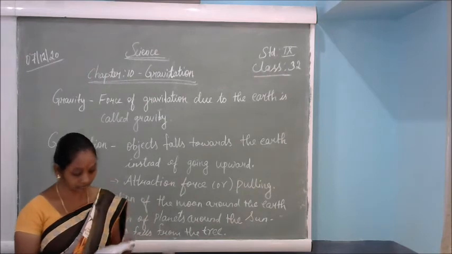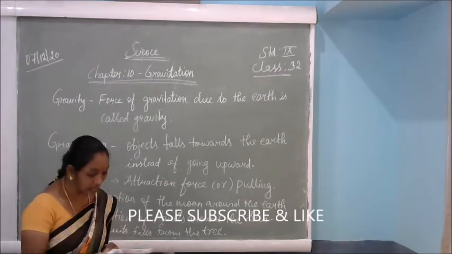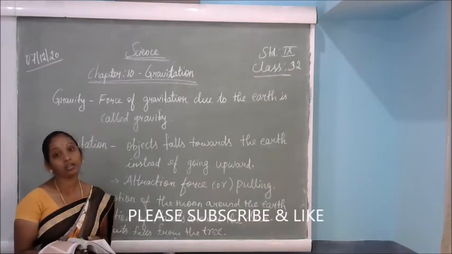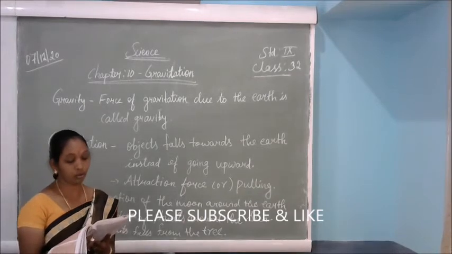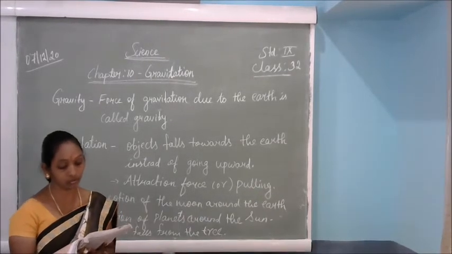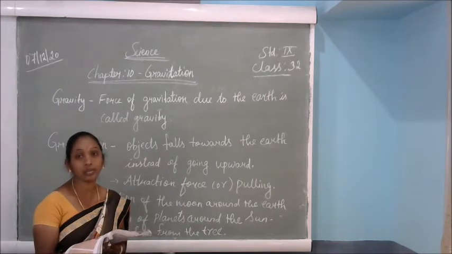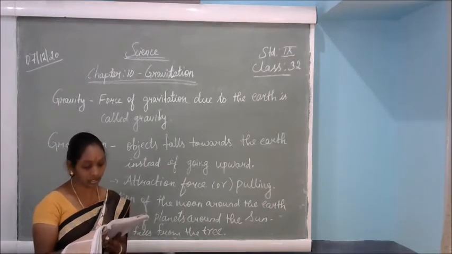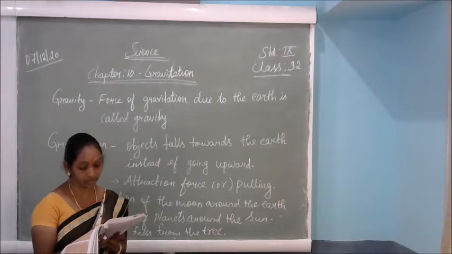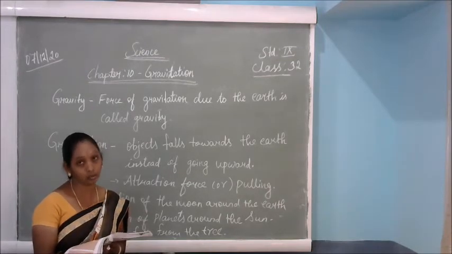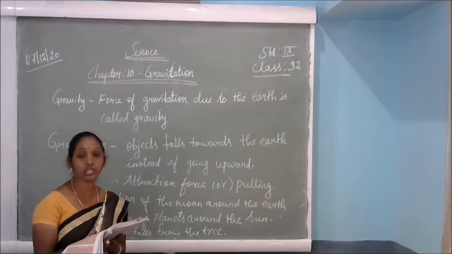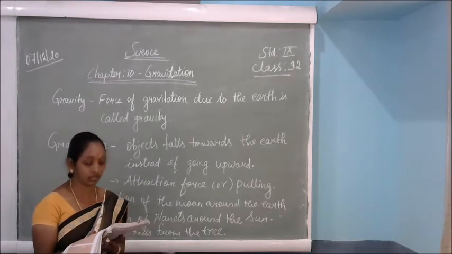The next topic is how the moon goes around the earth. The motion of the moon around the earth is due to the centripetal force. The force is provided by the force of attraction of the earth. This force of attraction between the moon and the earth provides the needed force.